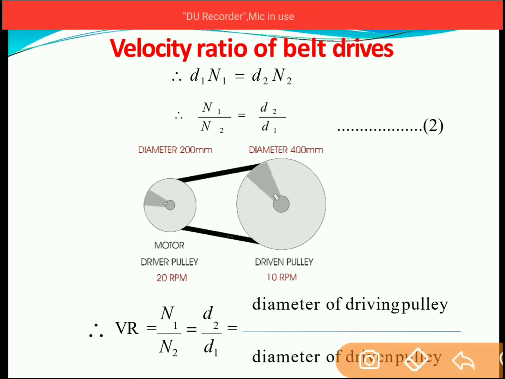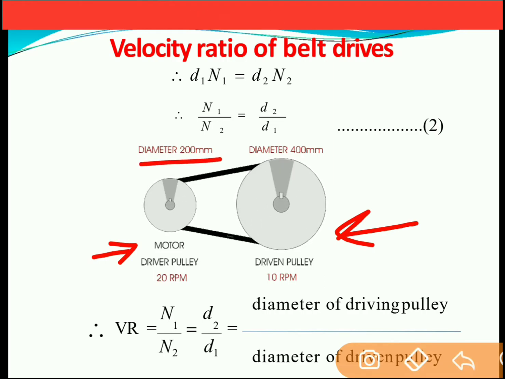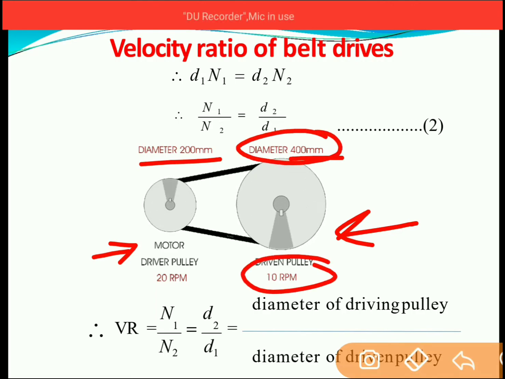As you can see, the motor is connected to the driver pulley. The driver pulley is also considered as the driving pulley, and the power is transmitted to the driven pulley. The diameter of the driver pulley is 200 mm. The diameter of the driven pulley is 400 mm. Now, as you see, the larger the diameter, the smaller the speed.